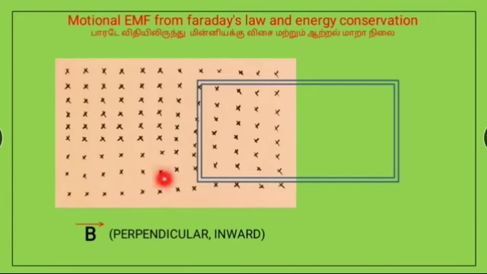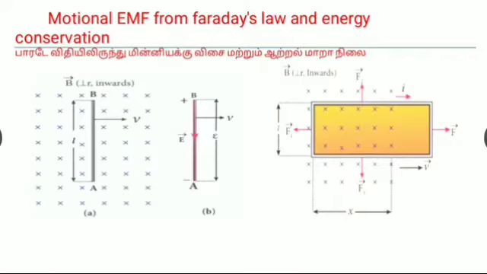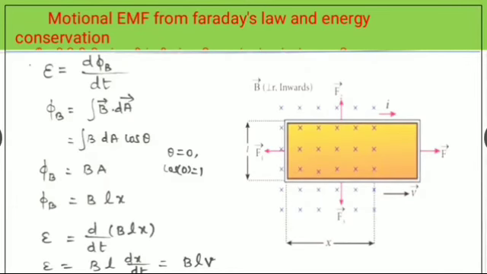Now, energy conservation. In order to move the loop with a constant velocity v, a constant force that is equal and opposite to the magnetic force must be applied. Therefore, mechanical work is done to move the loop. Then the rate of doing work, or power, is P is equal to F dot v is equal to Fv cos theta.